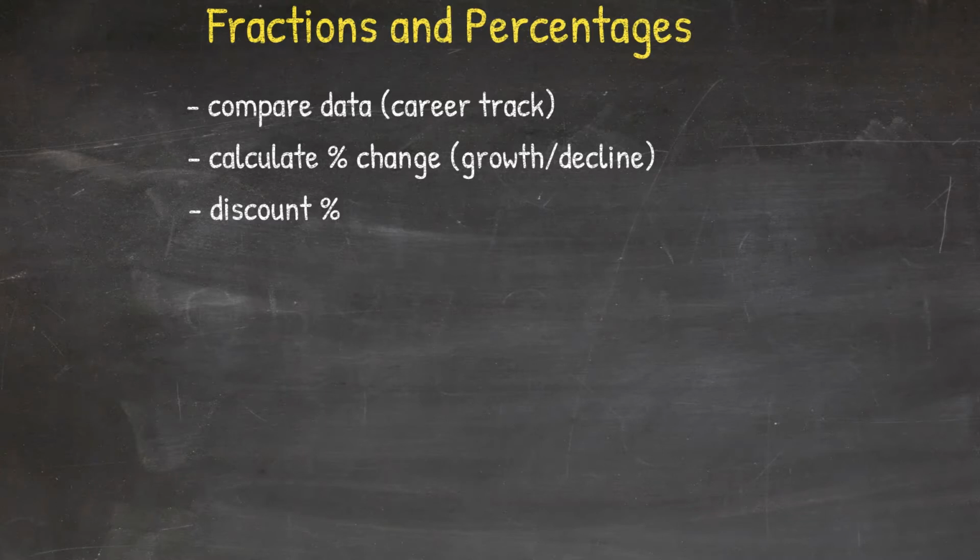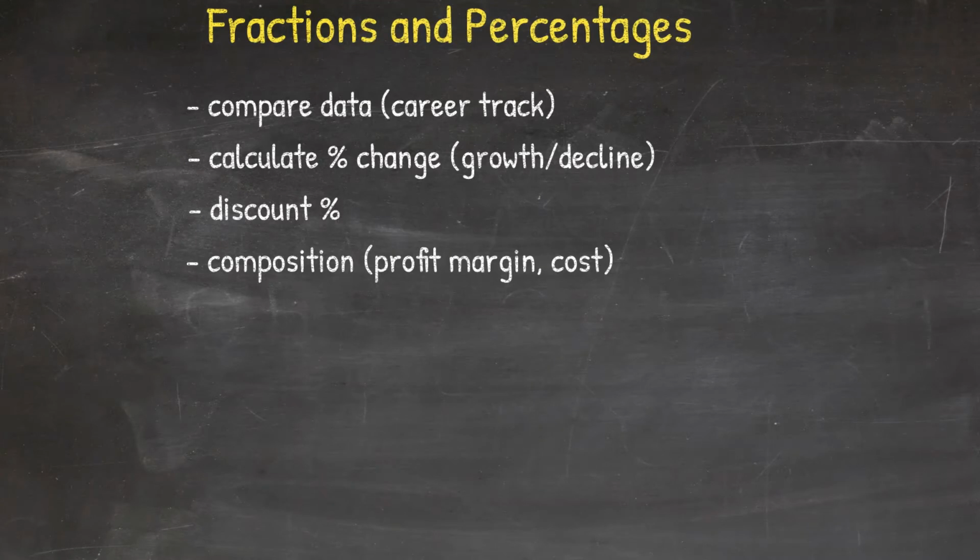We use fractions and percentages to express composition. For example, we may want to look at the cost and separate it into parts. What part of the cost is electricity or energy, what part of it is inputs, and which part comes from advertising expense. We also in everyday life use percentage in banking when we hear terms such as interest rate. And even in sports, you are probably very familiar with such terms as a shooting percentage.